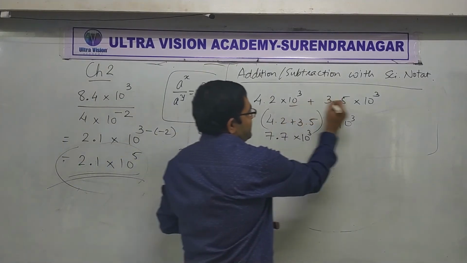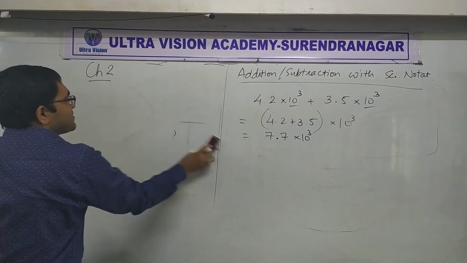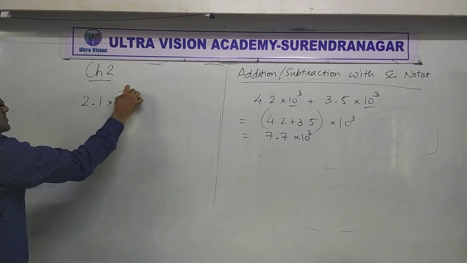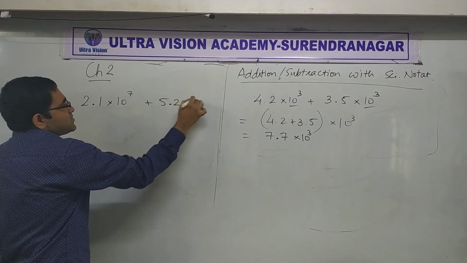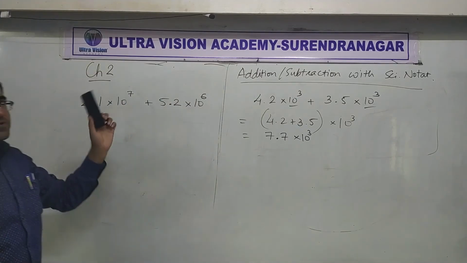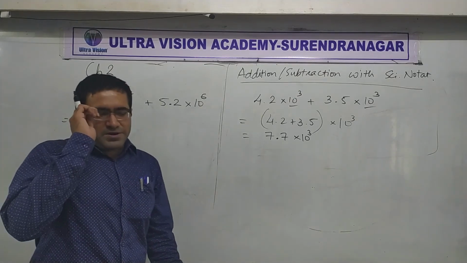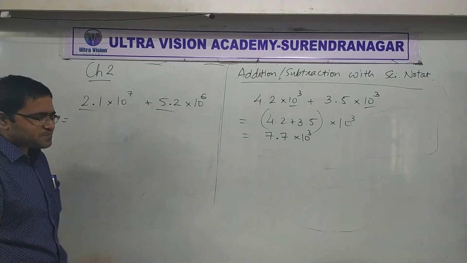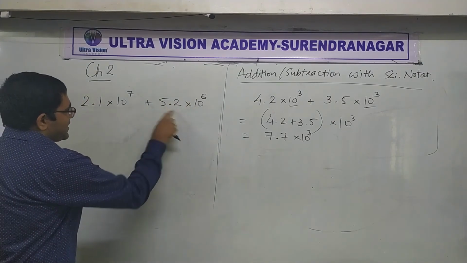Now, what if these powers are different? Let's try something like that. So suppose it is, let's say, 2.1 into 10 raised to 7 plus 5.2 into 10 raised to 6. Suppose these powers are different. Now, the first blunder that I notice students often making is adding these directly. No, you can't add like that. You have to be careful. The powers are not the same. You cannot add directly. Take common.